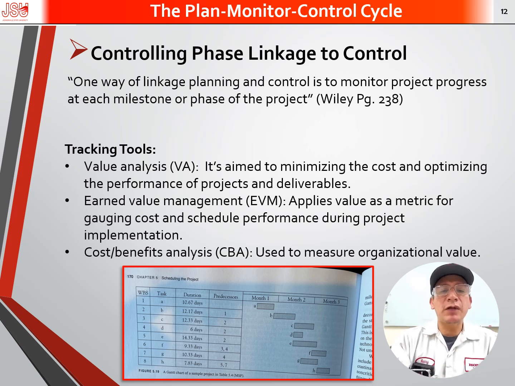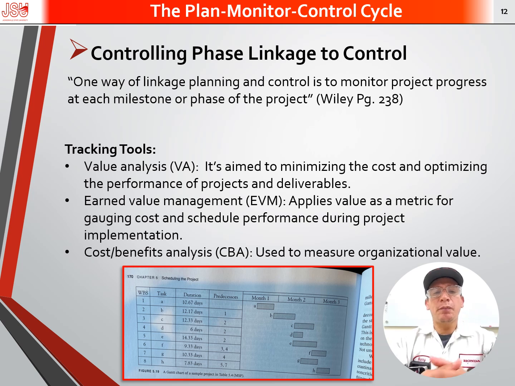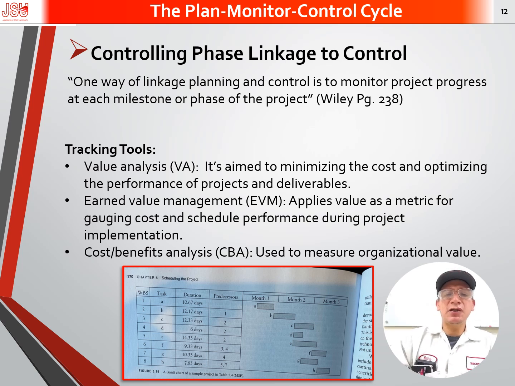Here are some key tracking tools for the control phase. The first one is VA, value analysis. It is aimed at minimizing the cost and optimizing the performance of project deliverables. The next one is earned value management, or EVM. It applies values as metrics for gauging cost and schedule performance during project implementation. Another one is CBA, cost benefit analysis, which is used to measure organizational value.